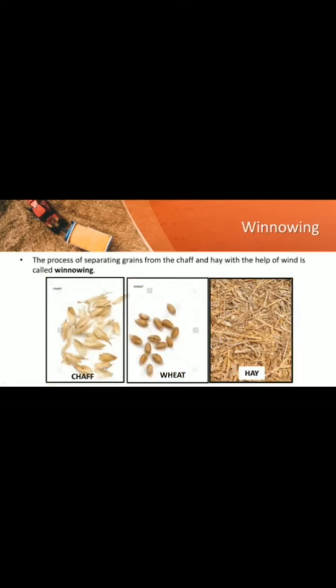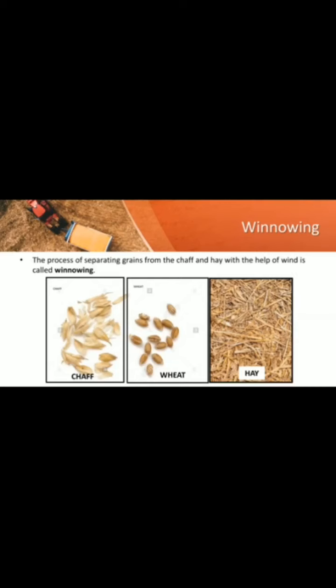Next one, winnowing. Farmers with a small holding of land do the separation of grains and chaff by winnowing. So you already studied this in 6th standard. Chaff, wheat and hay. The process of separating grains from the chaff and hay with the help of wind is called winnowing. This is chaff, in the middle wheat, this side hay, the waste whatever we got. We have to clean, we have to separate this.